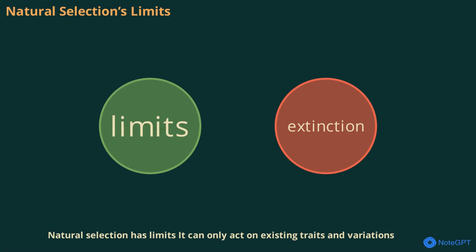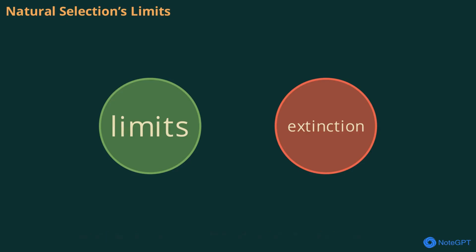Natural selection has limits. It can only act on existing traits and variations. If a trait doesn't exist in a population, it can't be selected for. Additionally, rapid environmental changes can challenge populations, sometimes leading to extinction. Natural selection is powerful, but it's not all-powerful. It works within the boundaries of genetics and the environment.